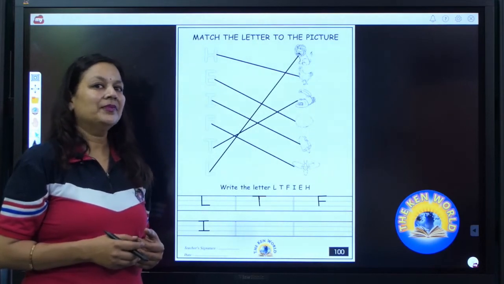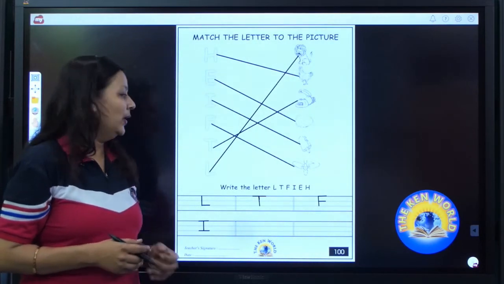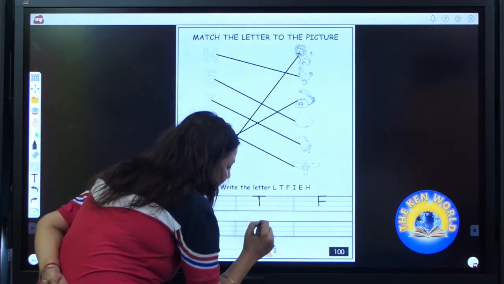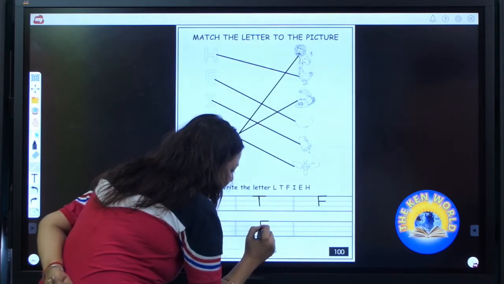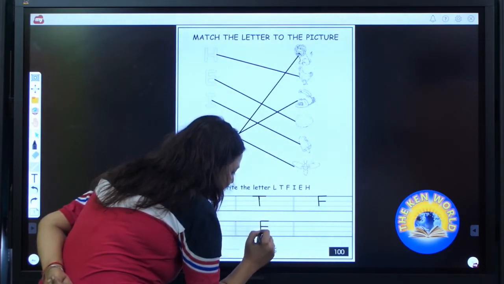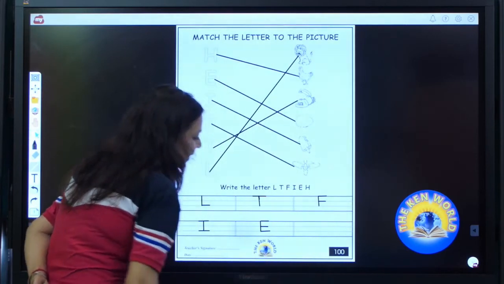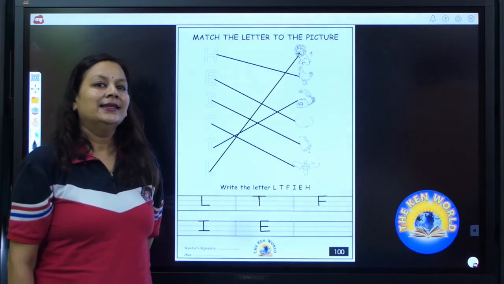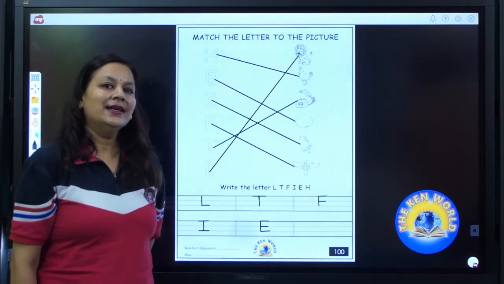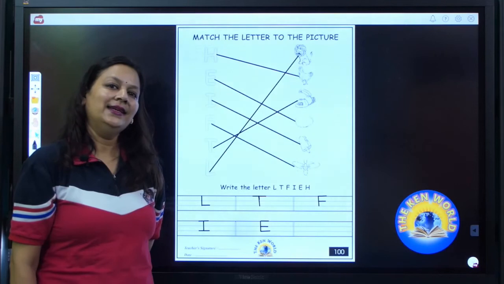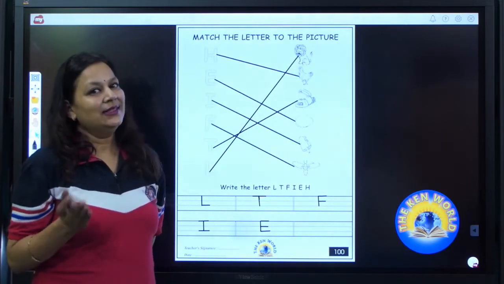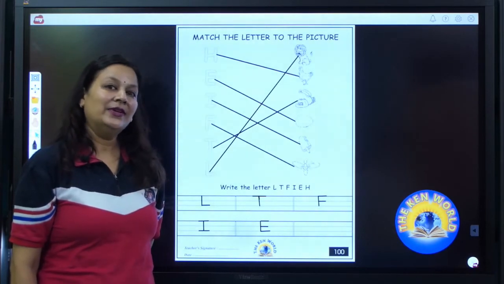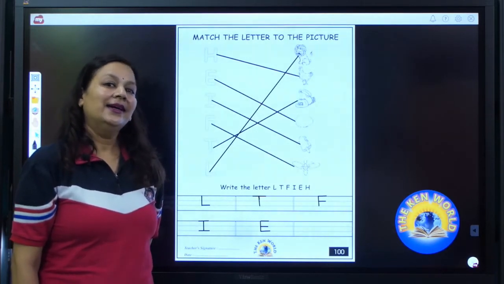Done? Very good. Now we are going to write E. Up to down, standing line, one sleeping line on the top line, one more sleeping line on the middle line, one more sleeping line on the base line. E. E says eh. E as in egg. Now it's your turn to write E. Write it beautifully, and if you have done wrong, then you can use eraser.